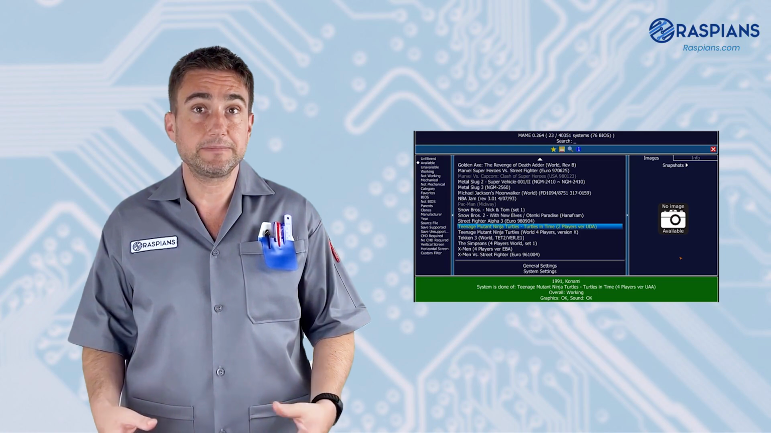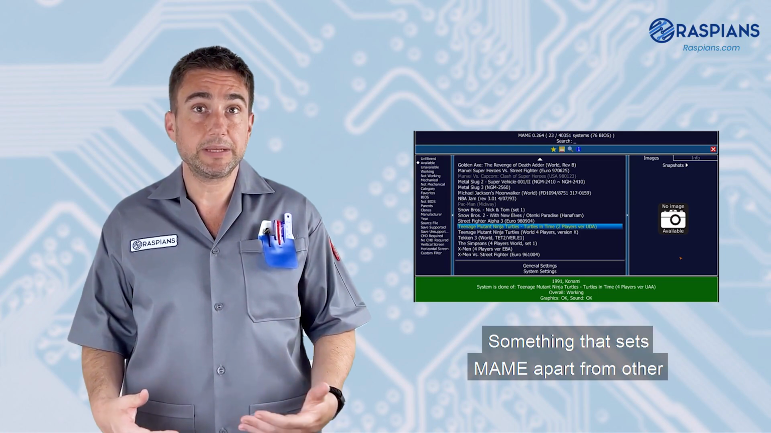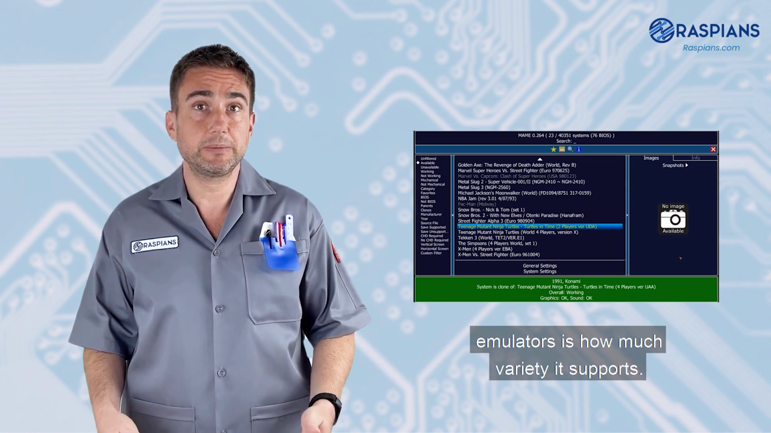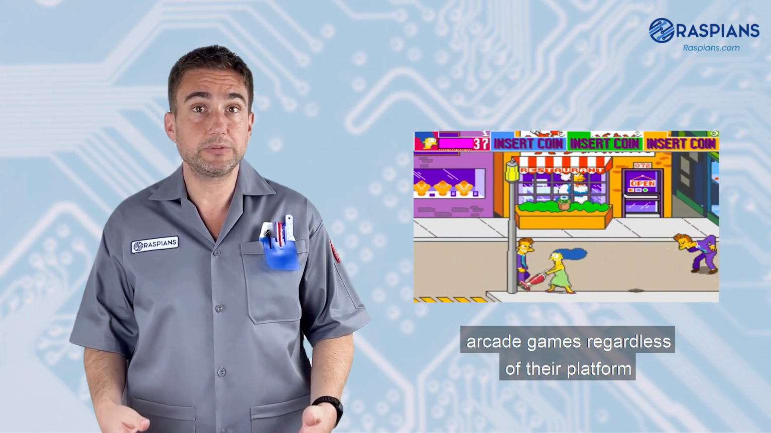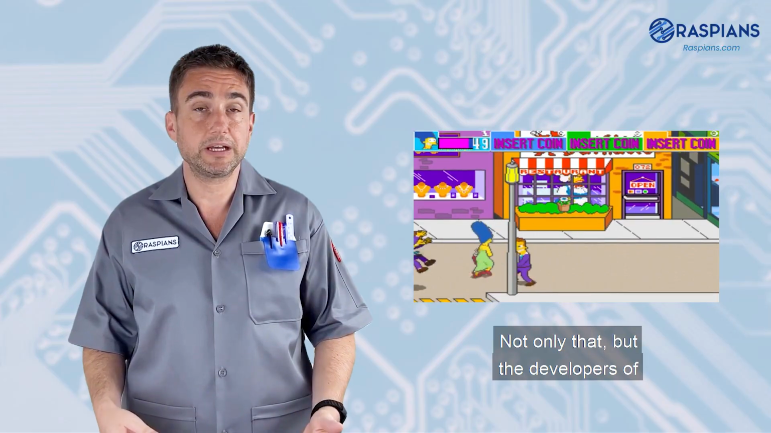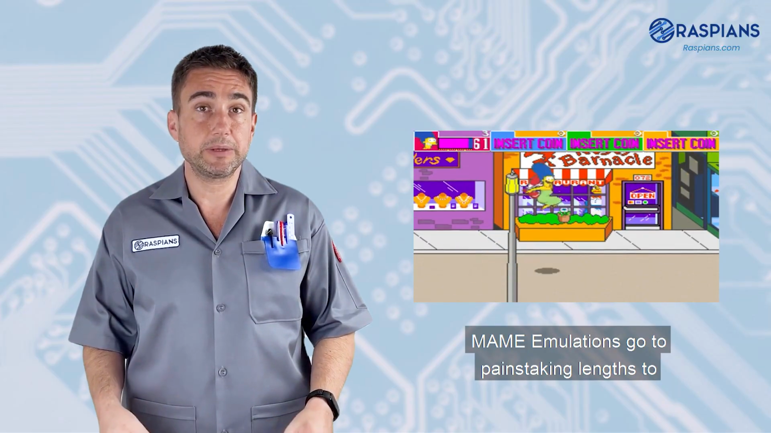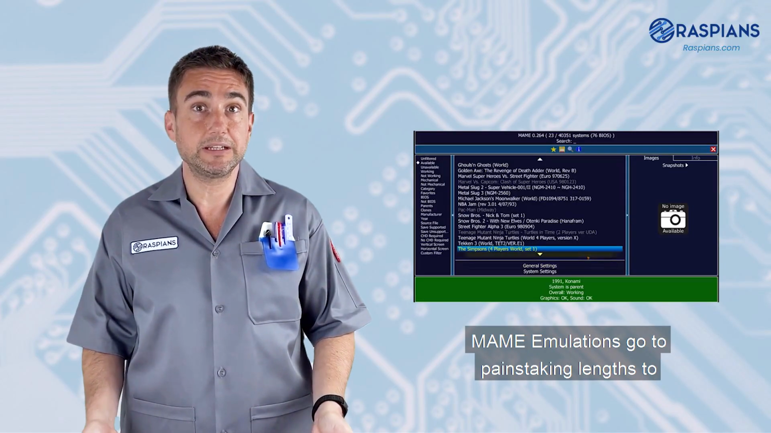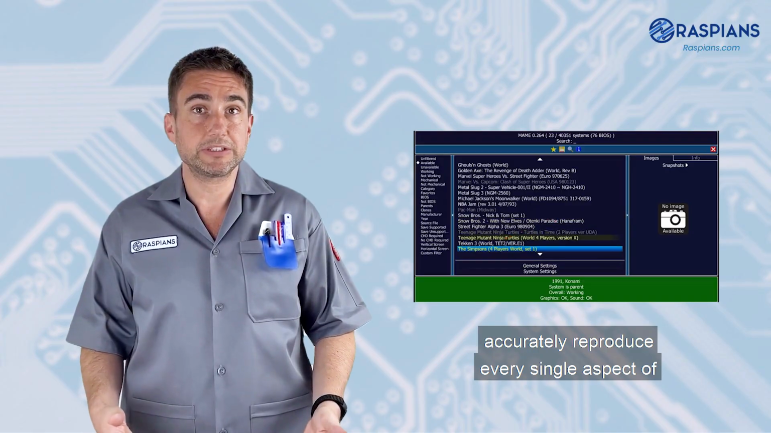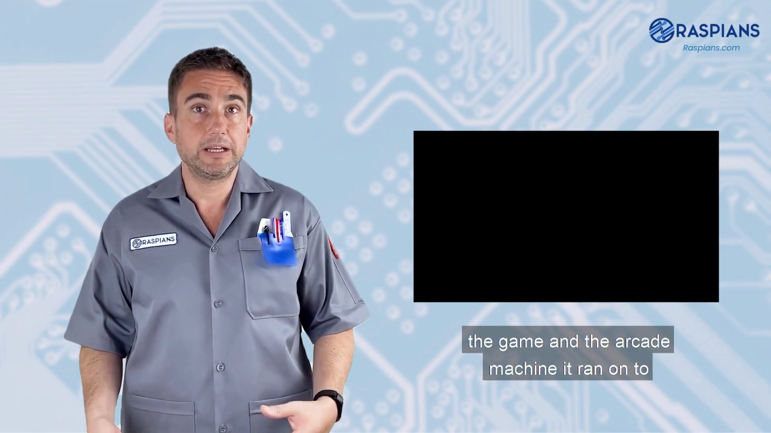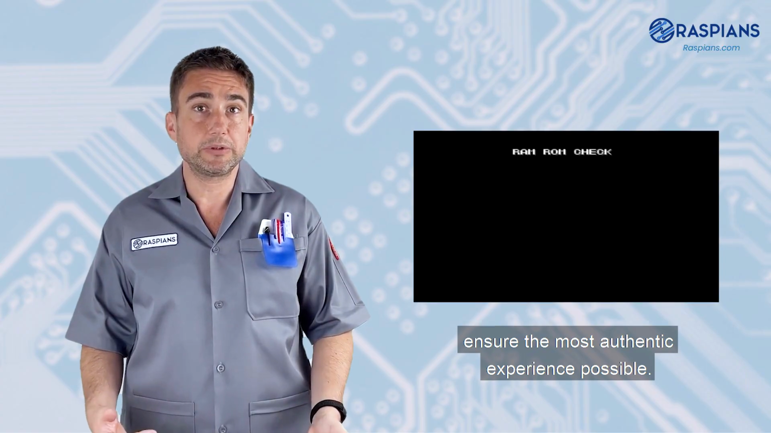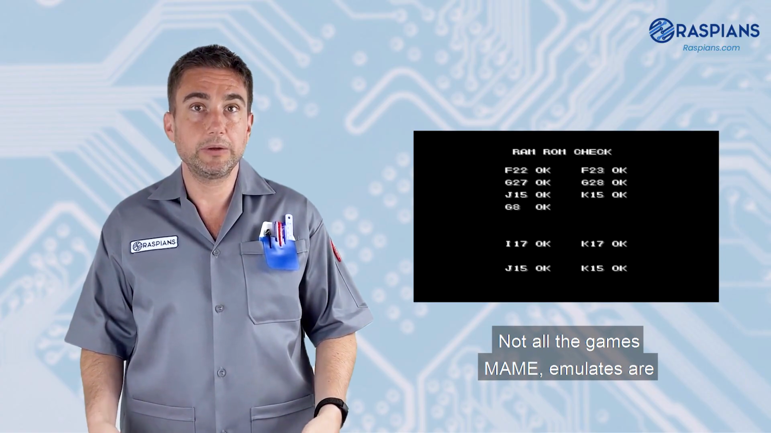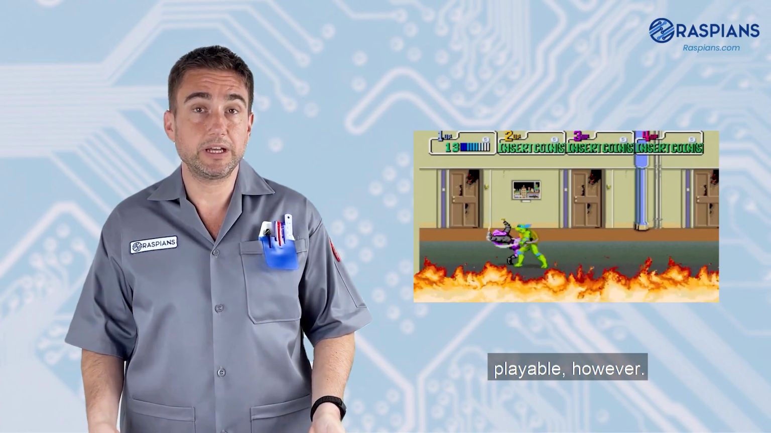classic games. Something that sets MAME apart from other emulators is how much variety it supports. MAME has been used to emulate classic arcade games regardless of their platform, developer, or design. Not only that, but the developers of MAME emulations go to painstaking lengths to accurately reproduce every single aspect of the game and the arcade machine it ran on to ensure the most authentic experience possible. Not all the games MAME emulates are playable, however.